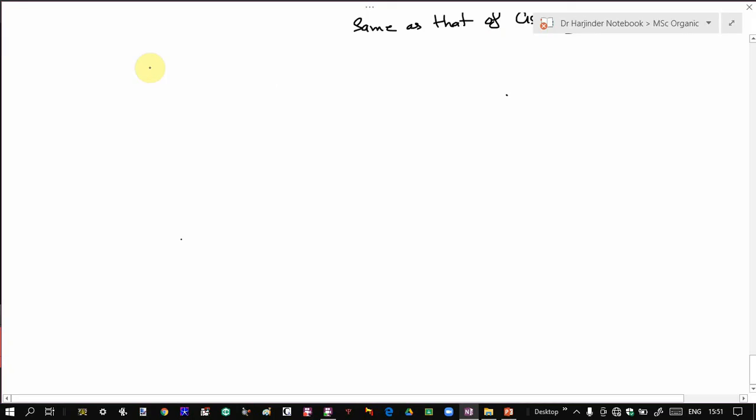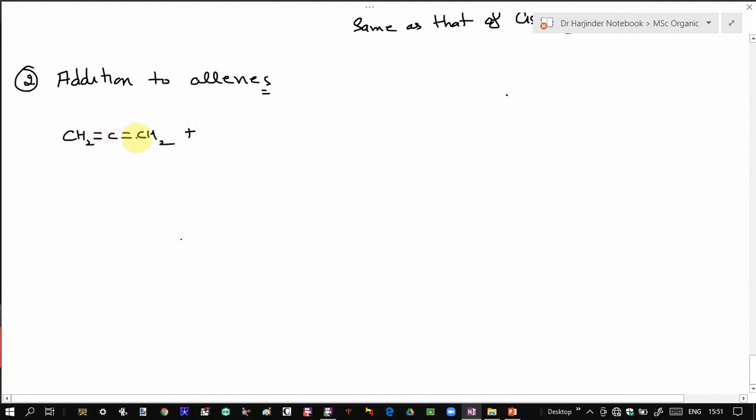The addition to allenes. Now, what are allenes? Allenes are the compounds in which two double bonds are present at consecutive positions. For example, CH2=C=CH2. So here two double bonds are present at successive positions.